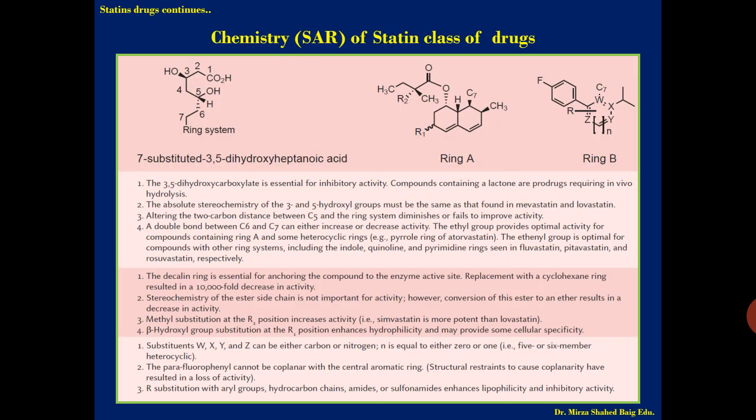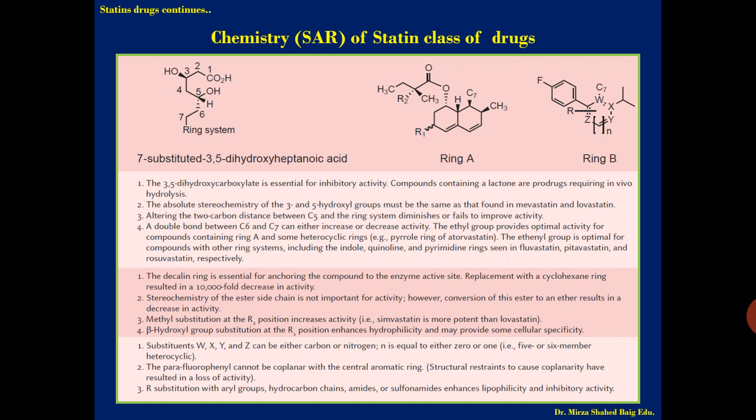Next we go for the chemistry of statin drugs, as these drugs are important. So the chemistry, in medicinal chemistry, the SAR you can say, or the chemistry of the statin class of drugs, we have divided into 3 parts.